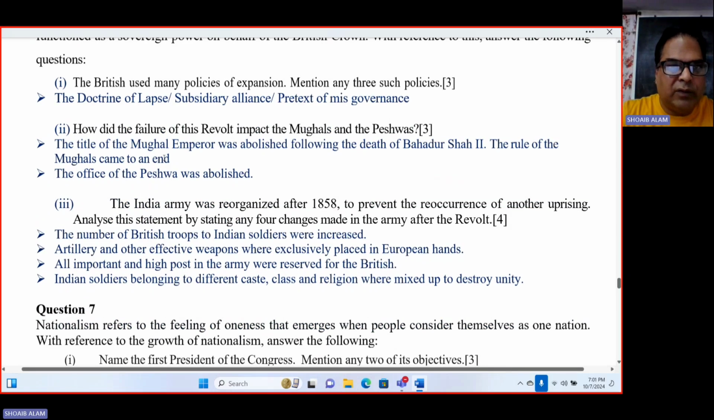Number 2, how did the failure of this revolt impact the Mughals and the Peshwas? So number 1, the title of Mughal emperor was abolished following the death of Bahadur Shah II. The rule of Mughals came to an end. Okay, the revolt of 1857 ended the Mughal rule completely. And the office of Peshwa also was abolished.